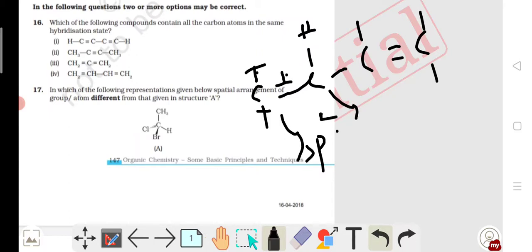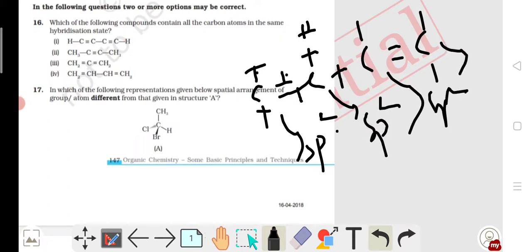So all the carbons are sp2. So my fourth option is correct and the first option is correct. So in question number 16, options 1 and IV are correct.